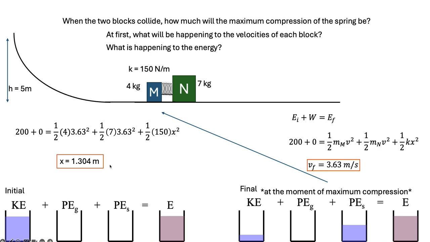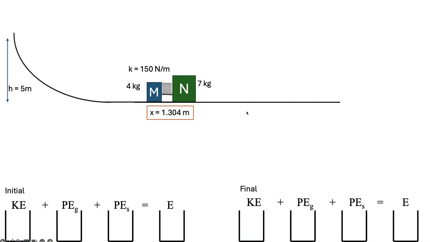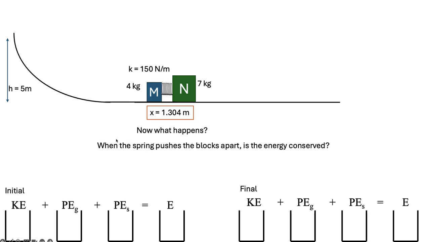And that's just at the moment of maximum compression. The system's still moving, right? At that moment, both blocks are going this speed. The spring is compressed, but it's not just going to sit there. It's not going to stay compressed, right? What happens next? Well, springs don't like to be compressed. It's going to uncompress, right? The spring is going to now start pushing the blocks apart as it tries to uncompress itself.